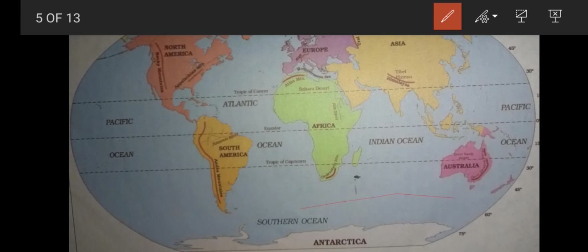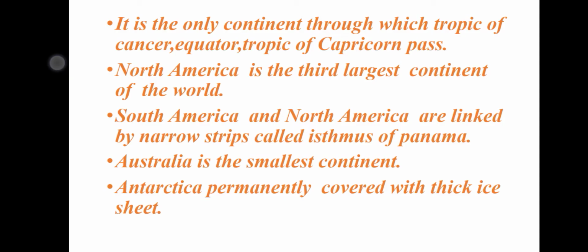What are they? The world's largest desert is in Africa, that is the Sahara Desert. And the world's longest river, everyone knows, is the Nile River, also in Africa. So the Sahara Desert and the Nile River both lie in Africa only.